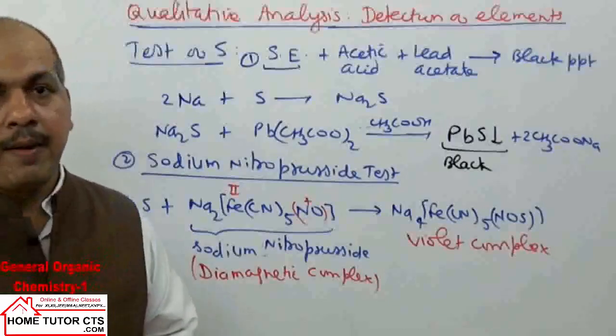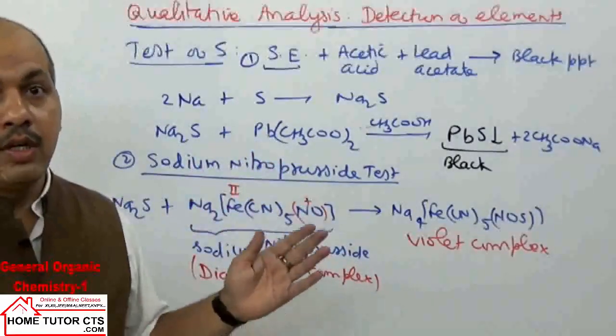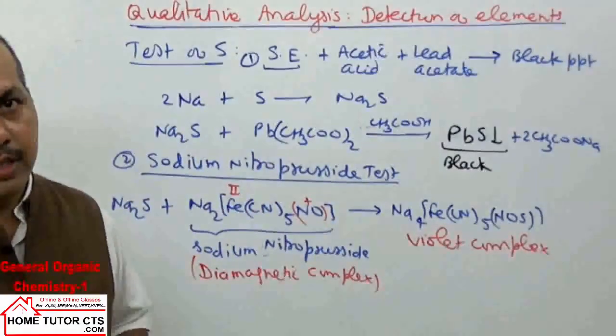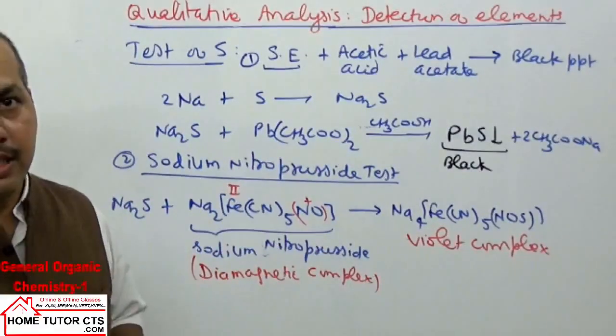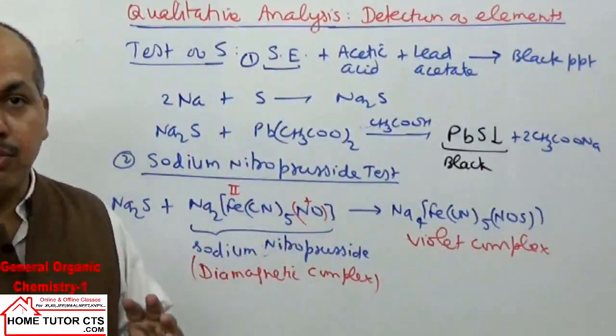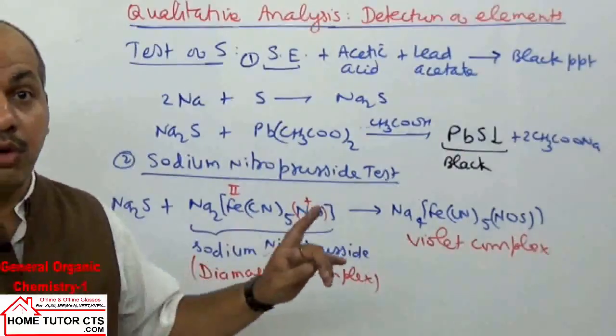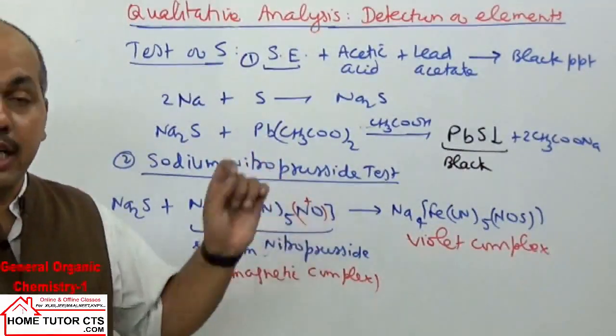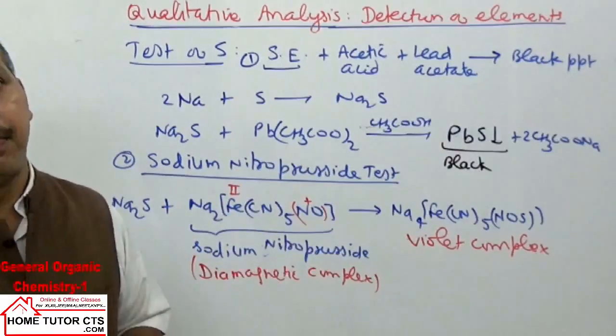Now in this case, if the compound contains both elements, nitrogen and sulfur, then the testing becomes difficult. If the compound has both nitrogen and sulfur, then the solution does not form free CN negative ion, and therefore the solution doesn't form Prussian blue.